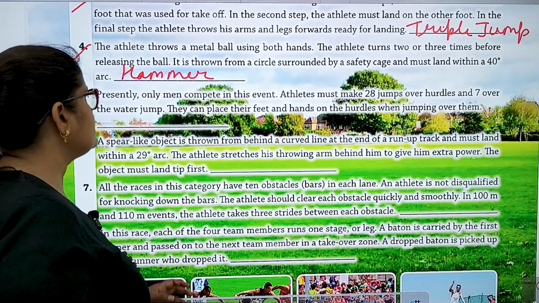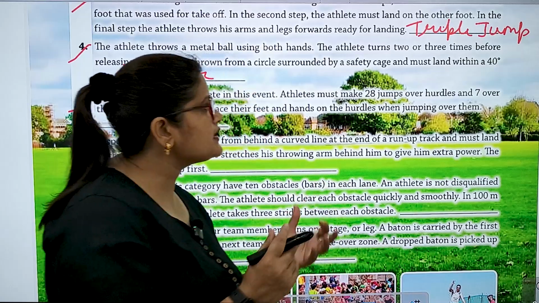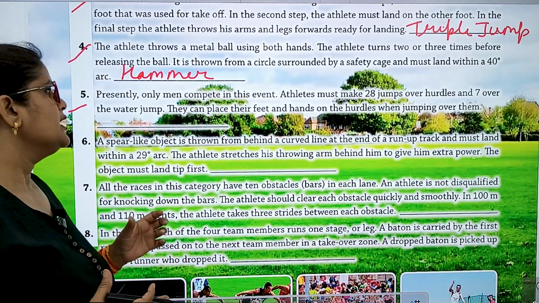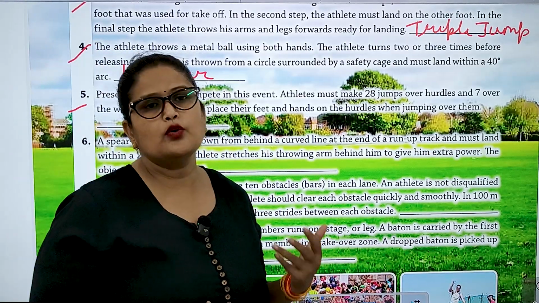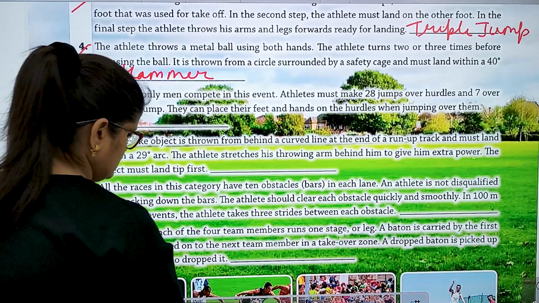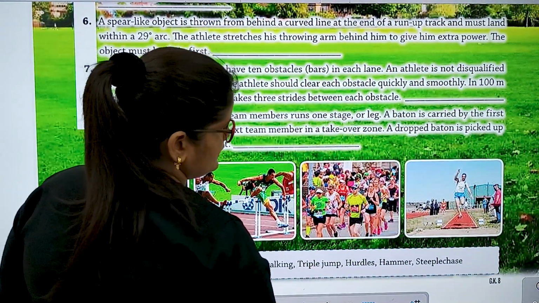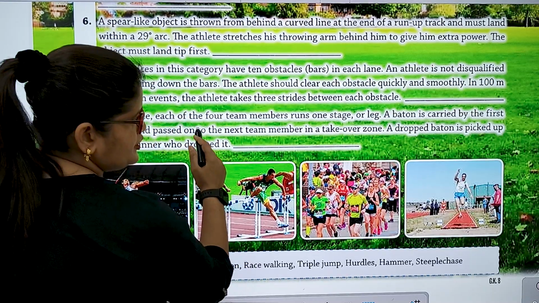Number 5. Presently, only men compete in this event. Athletes must make 28 jumps over hurdles and 7 over the water jump. They can place their feet and hands on the hurdles when jumping over them. Number 5. So it is steeplechase.